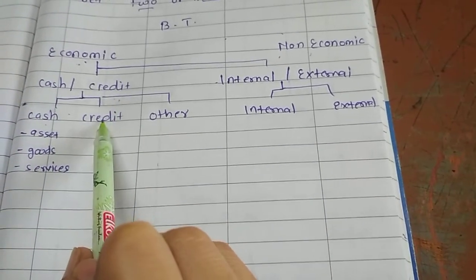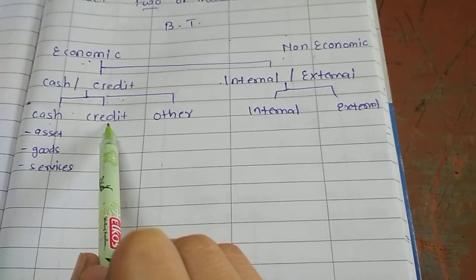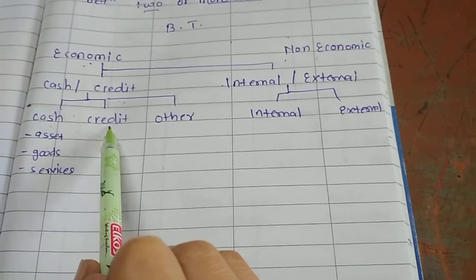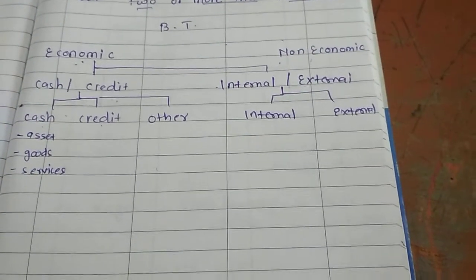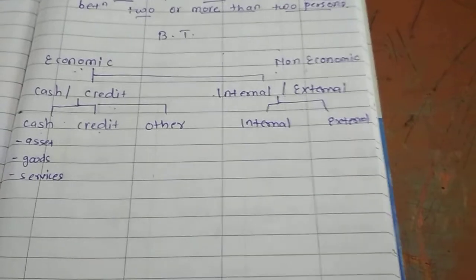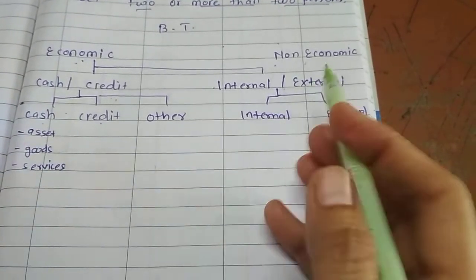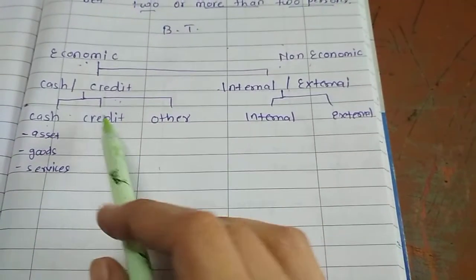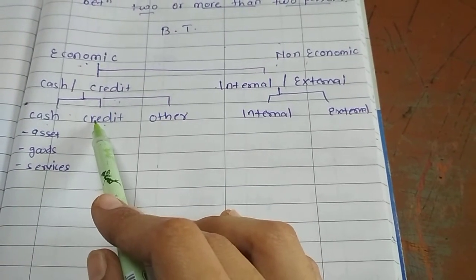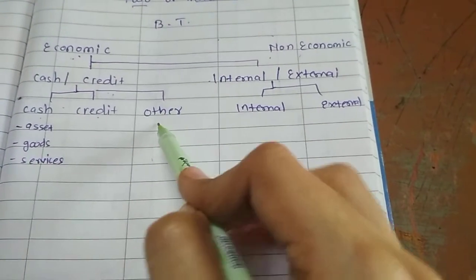Then another is credit transaction, means you are dealing in credit transactions if you are purchasing something and promise to pay in future, if you are selling something and promise to receive in future, means amount is payable or receivable in future. So those transactions will be included in credit transaction. And other transactions include what?